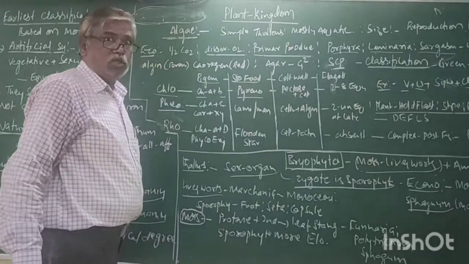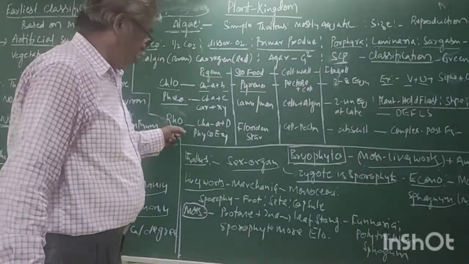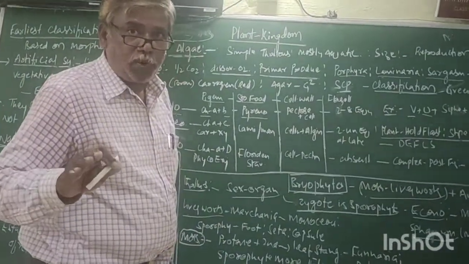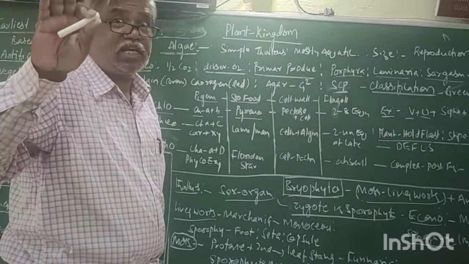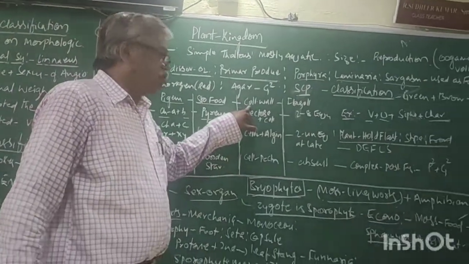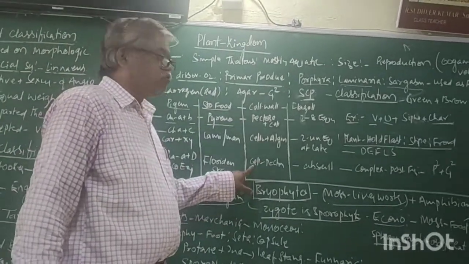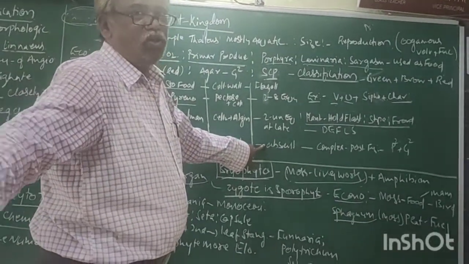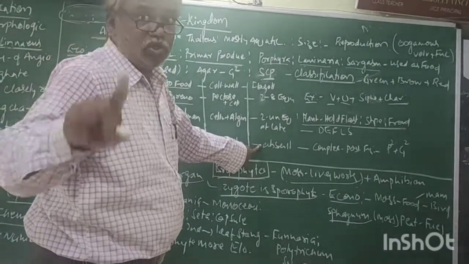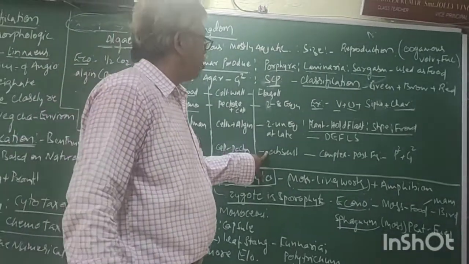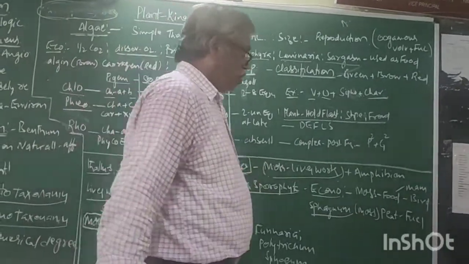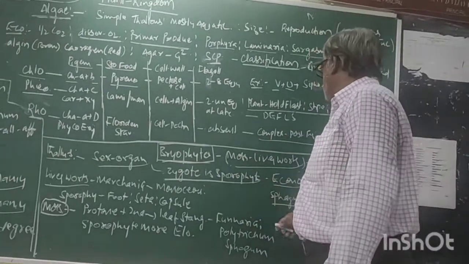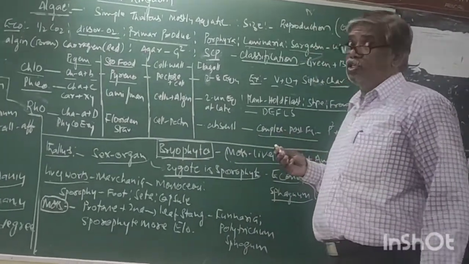Now, stored food. The stored food in red algae is floridean starch, which is structurally similar to amylopectin and glycogen. Now, cell wall. The cell wall is made with cellulose and pectin. Zoospores are absent. Spores are there, but zoospores are absent. That means flagella is absent. Now, the most important thing, in the sexual reproduction, complex post-fertilization events.